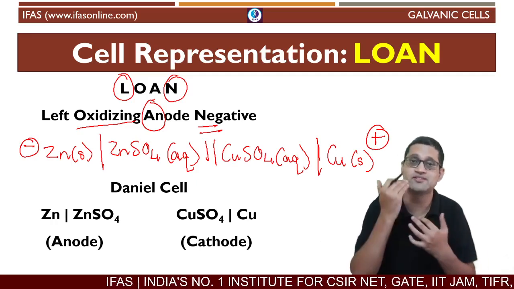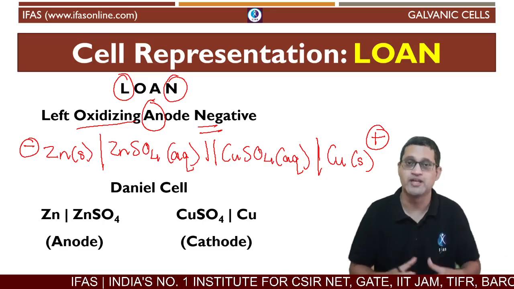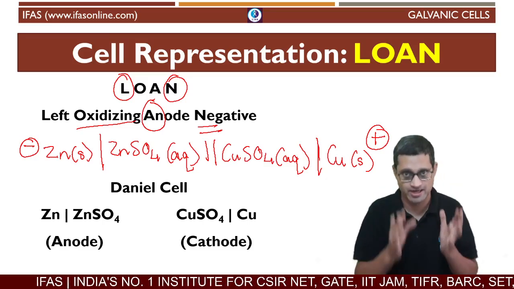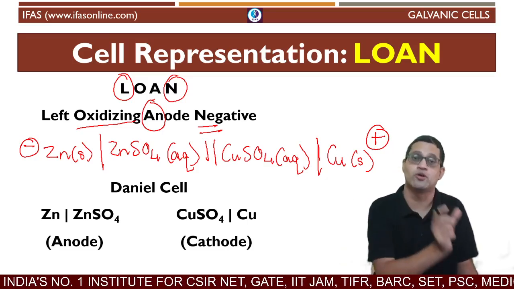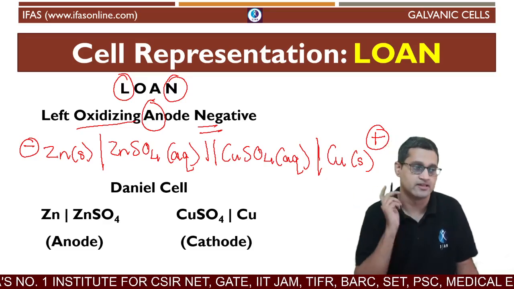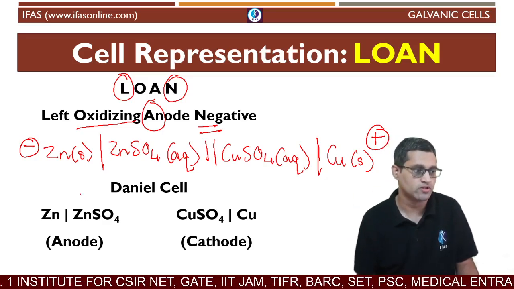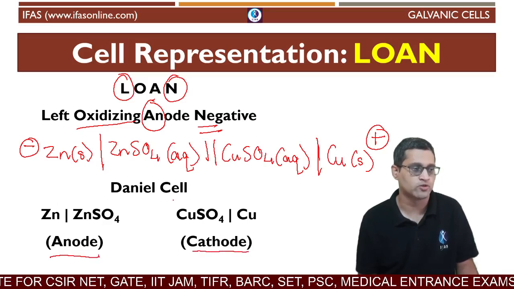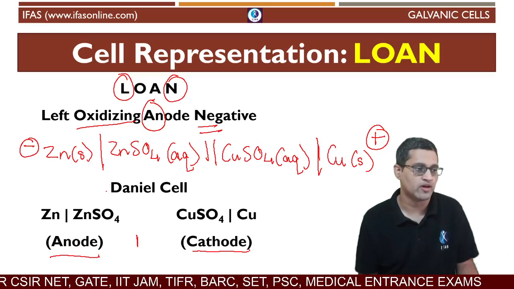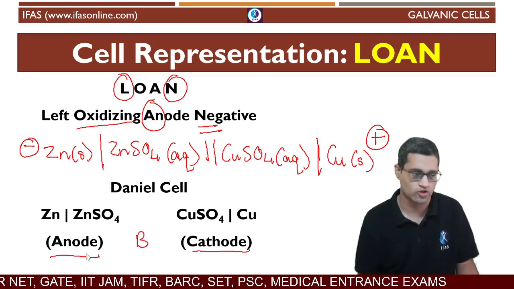Okay, so this is what is called the cell representation. The way we represent an electrochemical cell in terms of the anode and cathode, in terms of the oxidation and reduction reactions, is this. On the left hand side you have the anode, on the right hand side you have the cathode, and in between you have the bridge, meaning the salt bridge.